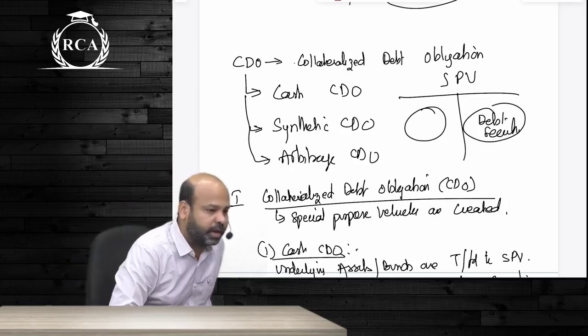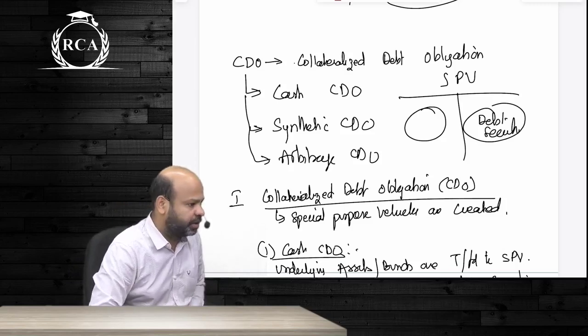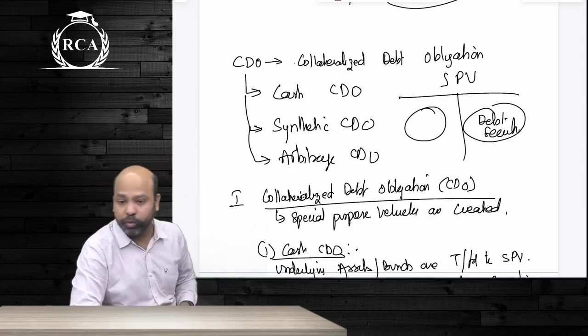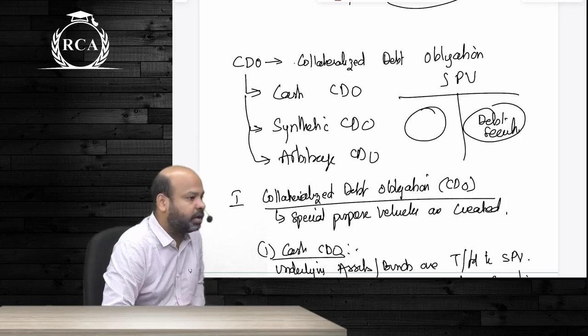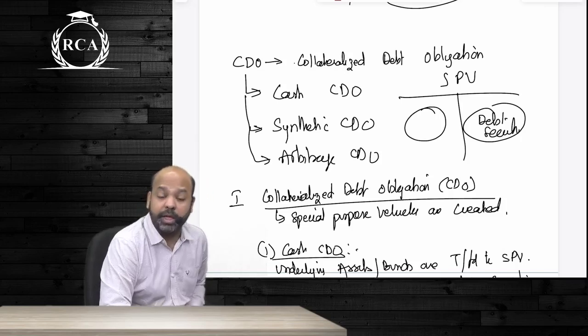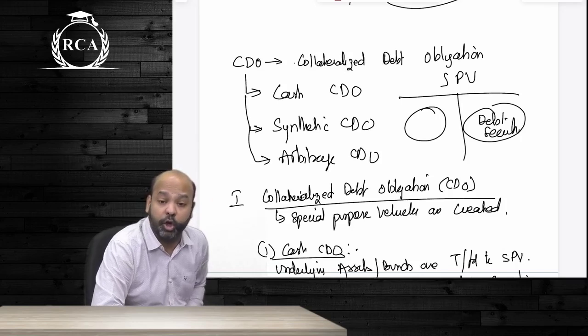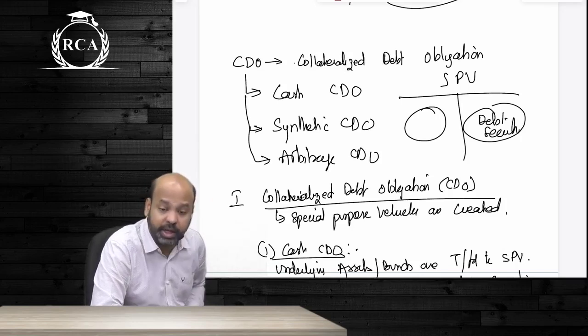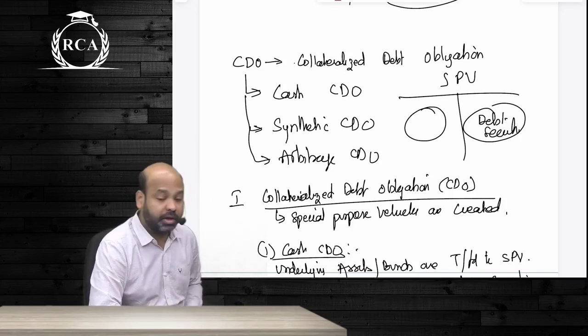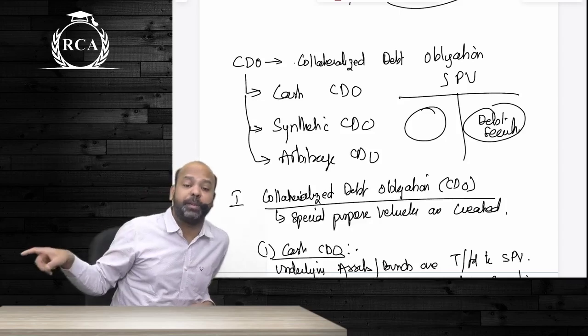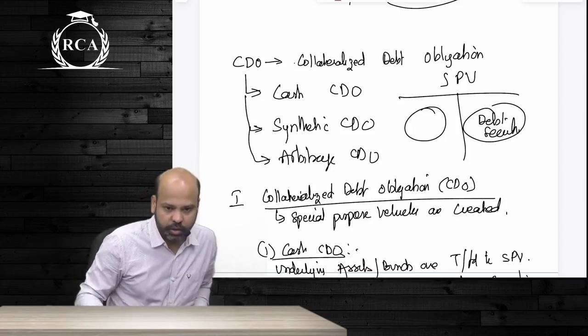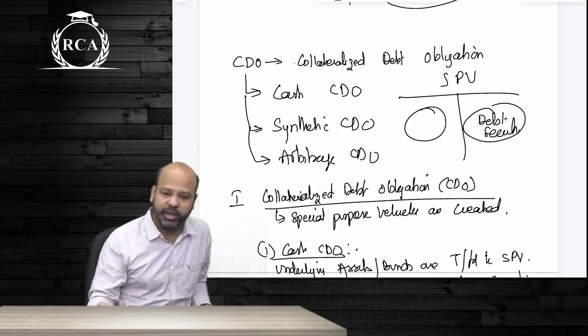In synthetic CDO, we do not transfer the underlying receivables. Instead, what do we transfer? Only credit risk will be transferred to a special purpose vehicle. The investors of that special purpose vehicle will be obligated to give us money in case there is a default made. For this, the company will have to pay premium to the investors of SPV every year. So we pay them a premium. It's like insuring against credit risk.